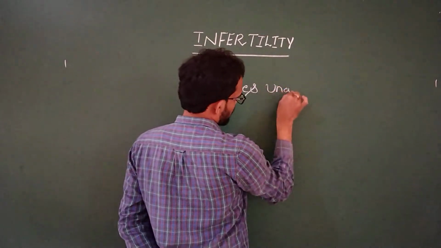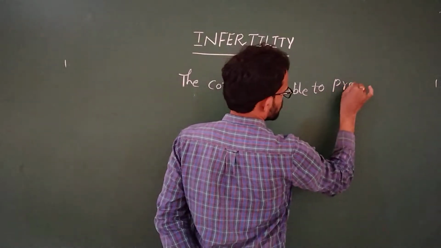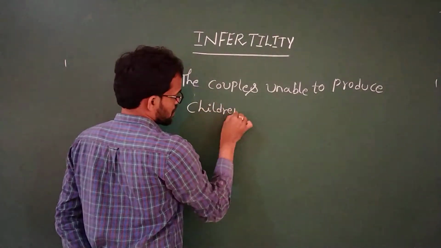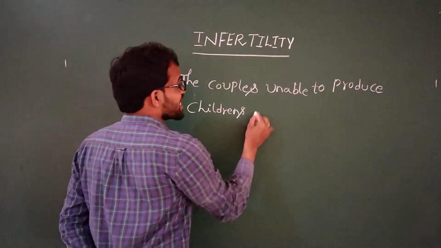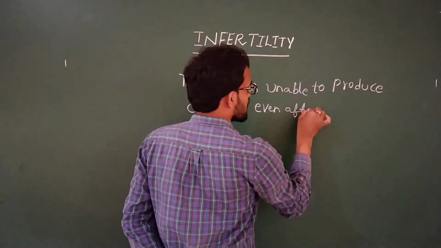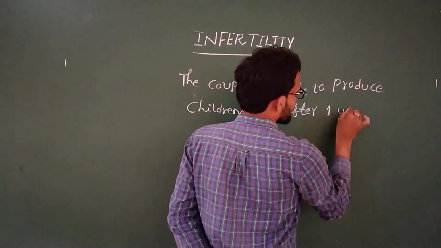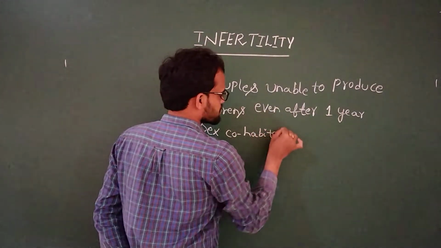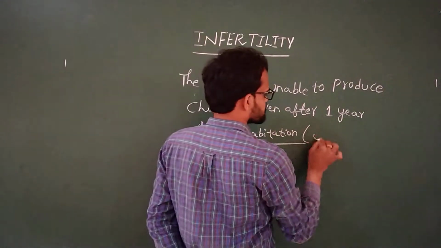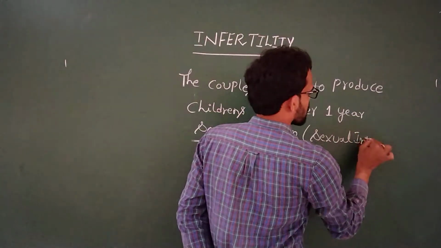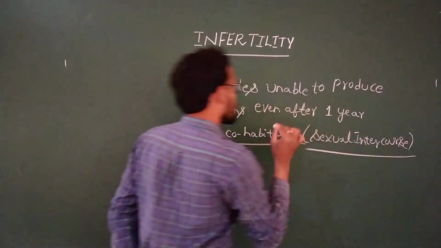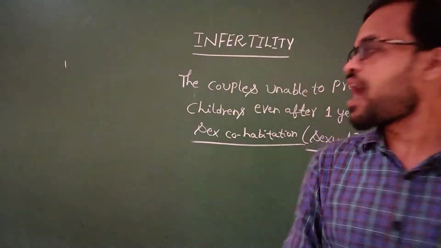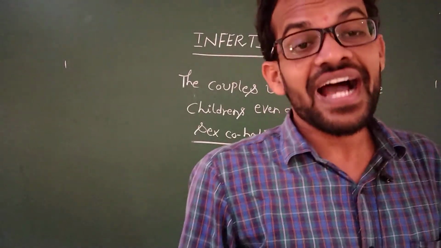Infertility means couples are unable to produce children even after 1 year of sexual cohabitation. Sexual cohabitation means sexual intercourse.